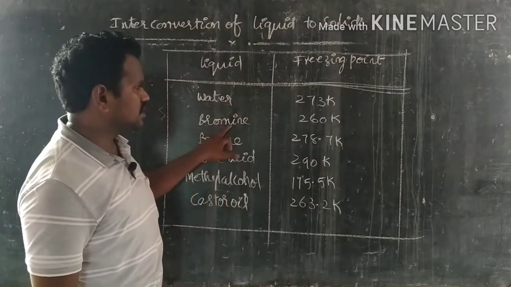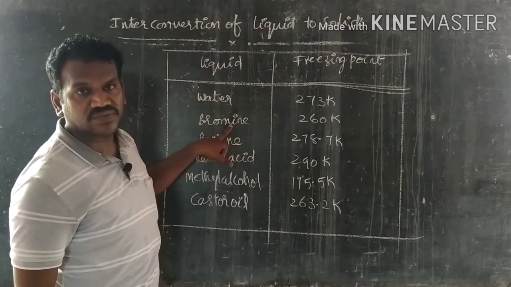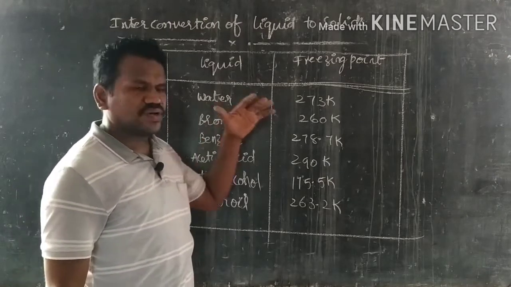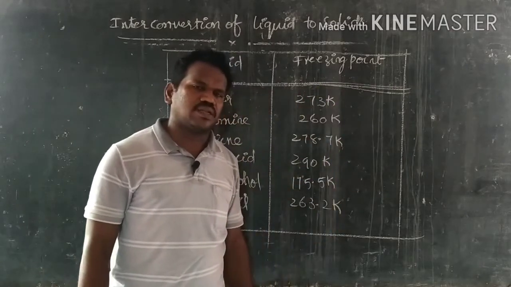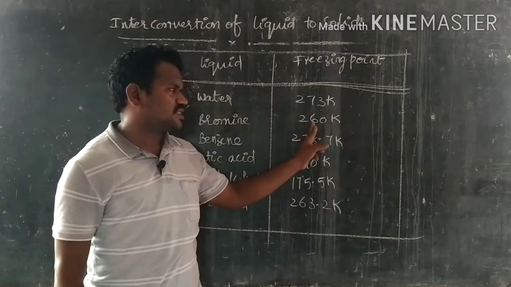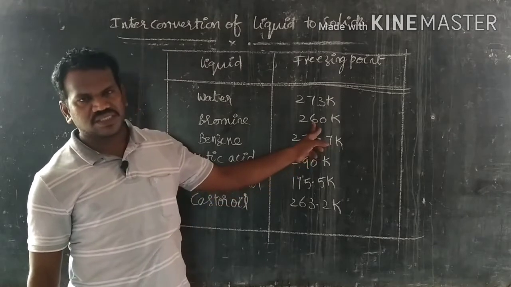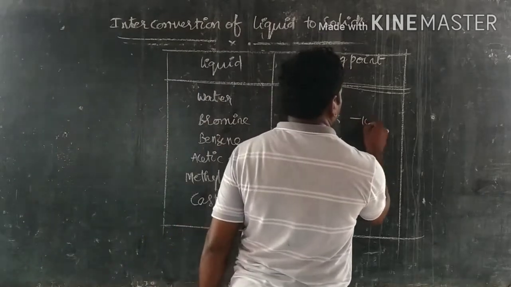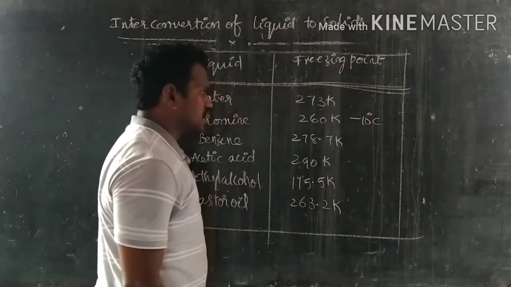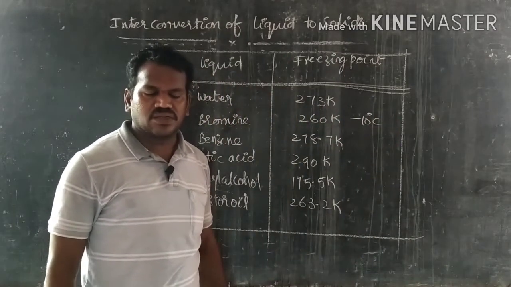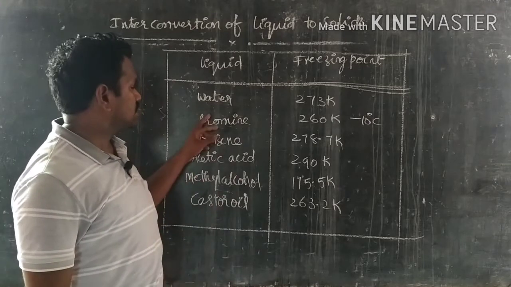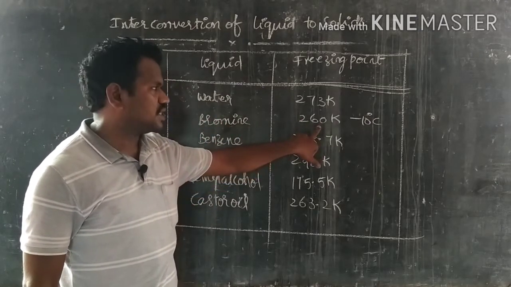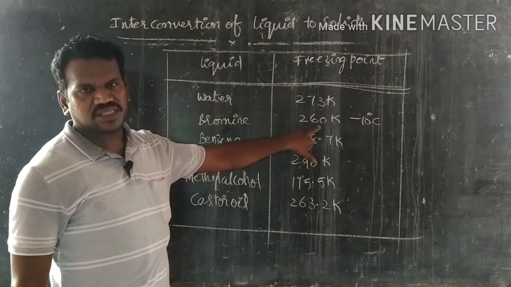Now consider bromine. Bromine is also a liquid, brown in color. Whenever we go on cooling the bromine at 260 Kelvin, this means at minus 10 degrees Celsius, it is converted into the solid state. This means liquid bromine completely changes into the solid state at 260 Kelvin.